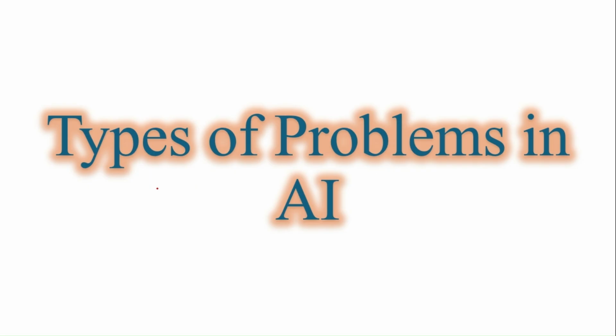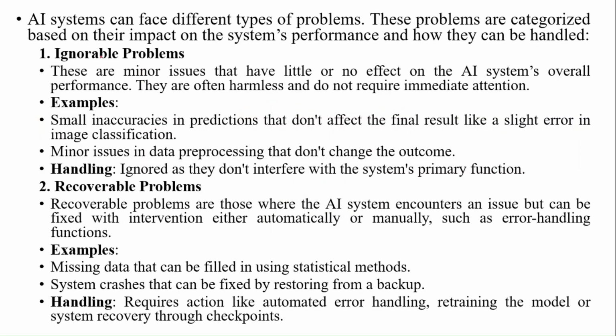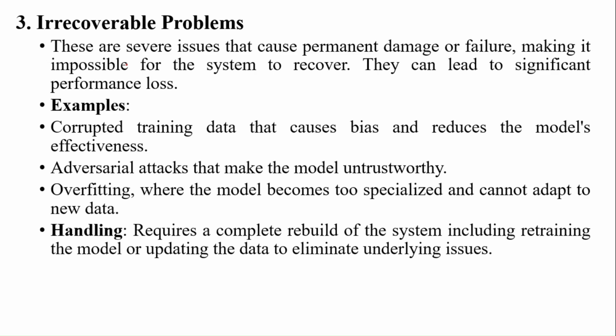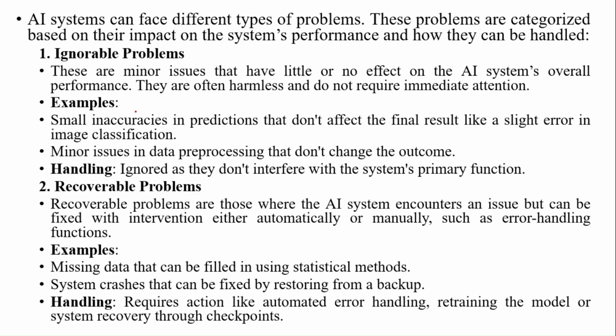What are the types of problem solving in AI? AI can face different types of problems. The problems are categorized based on their impact on the system's performance and how they are handled: ignorable problems, recoverable problems, and irrecoverable problems.